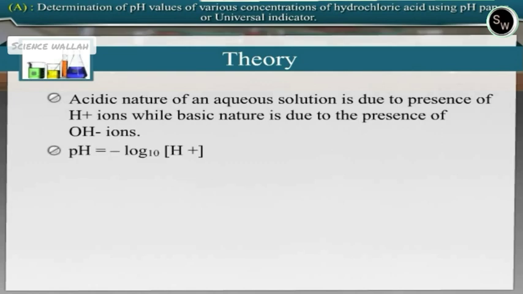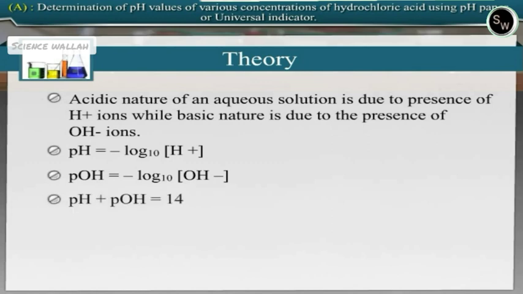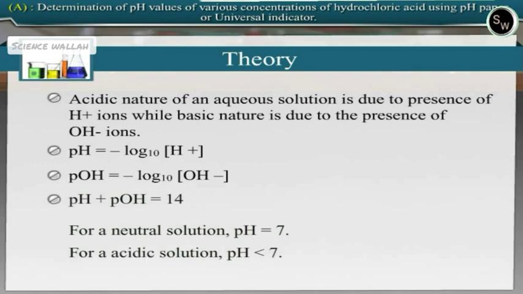pH is defined as the negative logarithm to the base 10 of hydrogen ion concentration. pOH is defined as the negative log to the base 10 of hydroxyl ion concentration. pH plus pOH is equal to 14. For a neutral solution, pH is equal to 7. For an acidic solution, pH is less than 7. For a basic solution, pH is greater than 7.